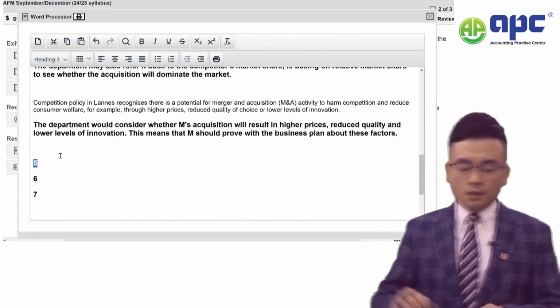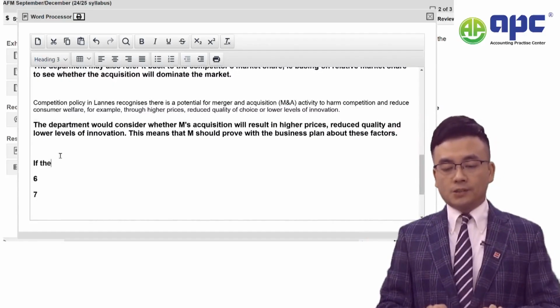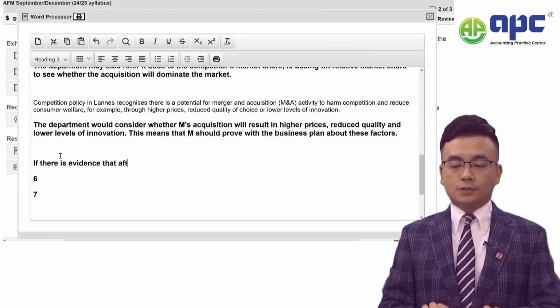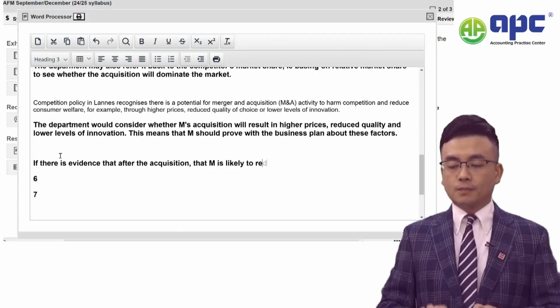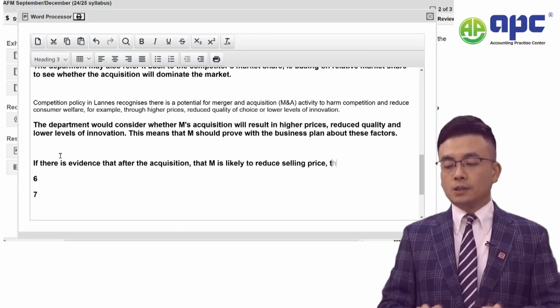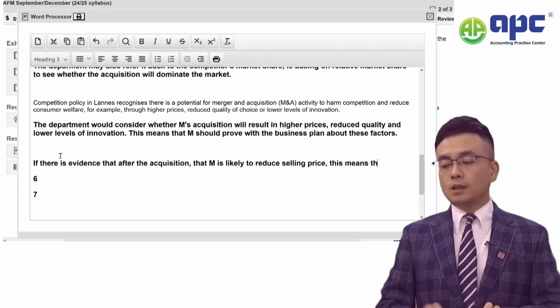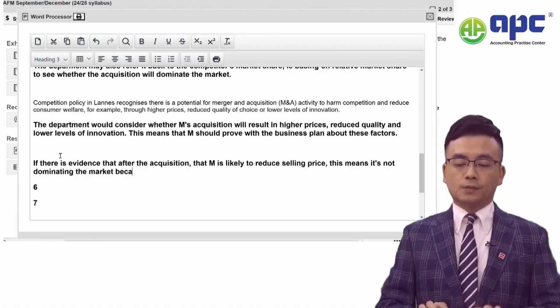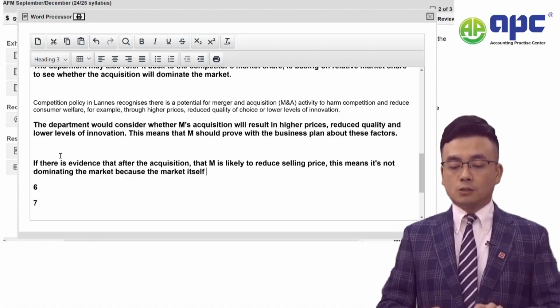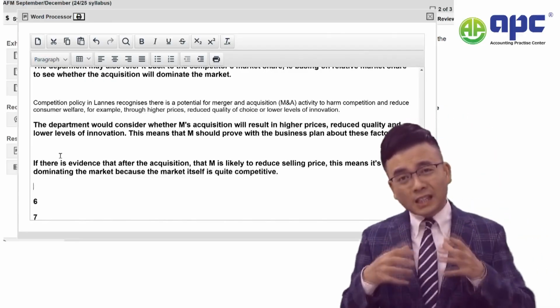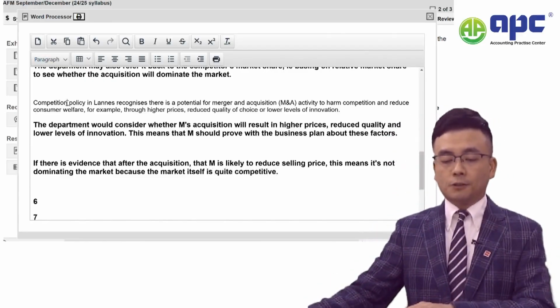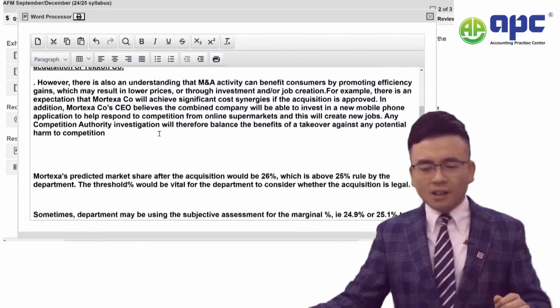Now, another point is that if there's evidence that after the acquisition, the M company is likely to reduce selling price, this means it is not dominating the market because the market itself is quite competitive. So these are the subjective factors that the authority would consider. Another 2 points.